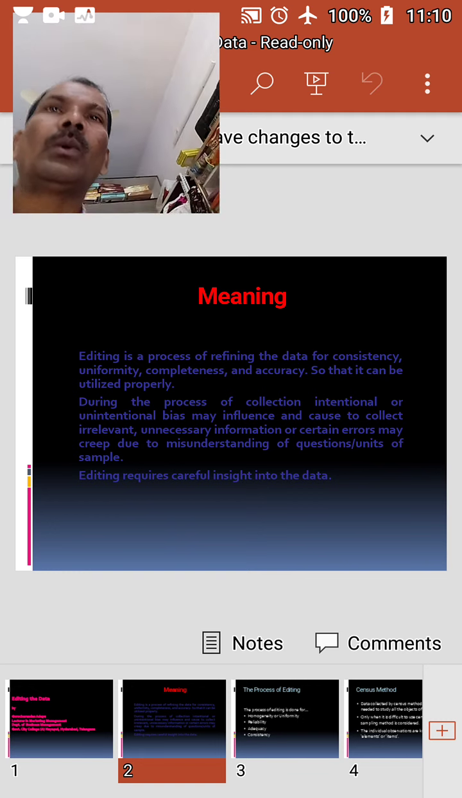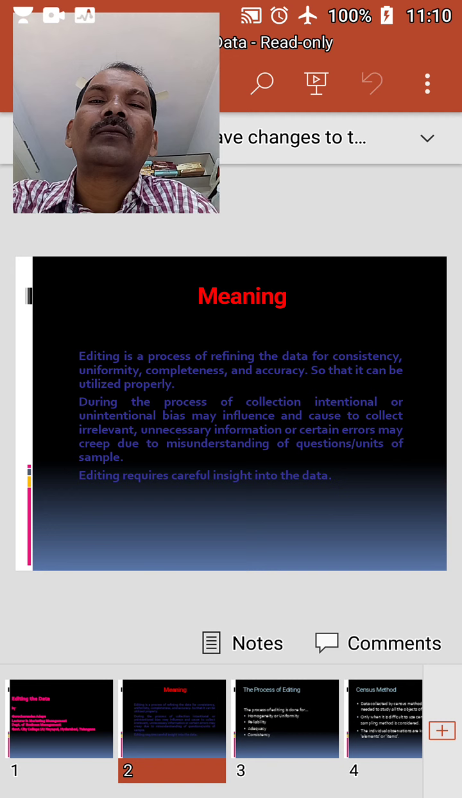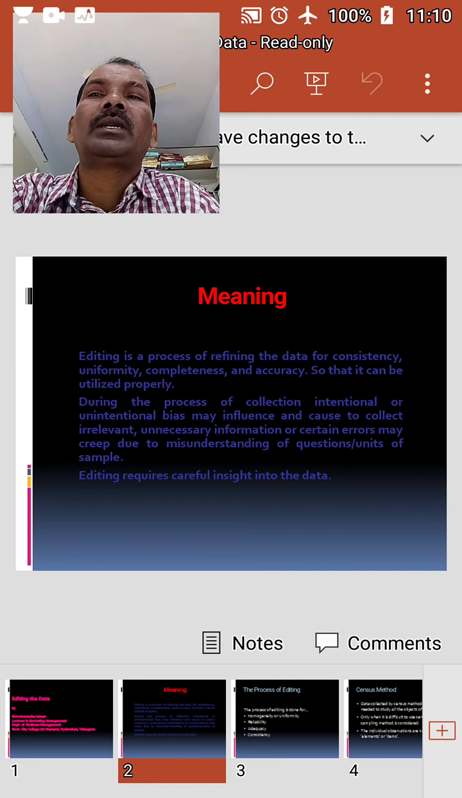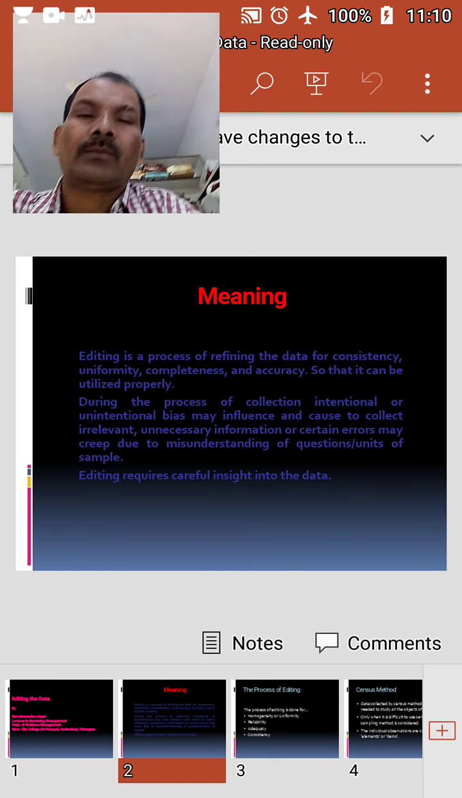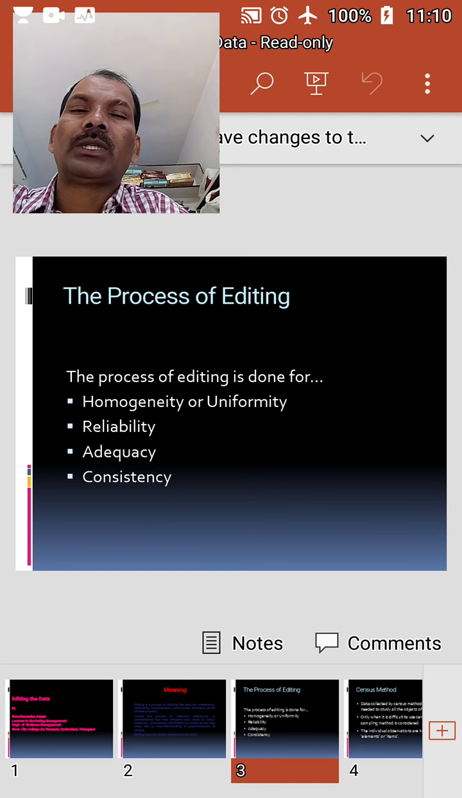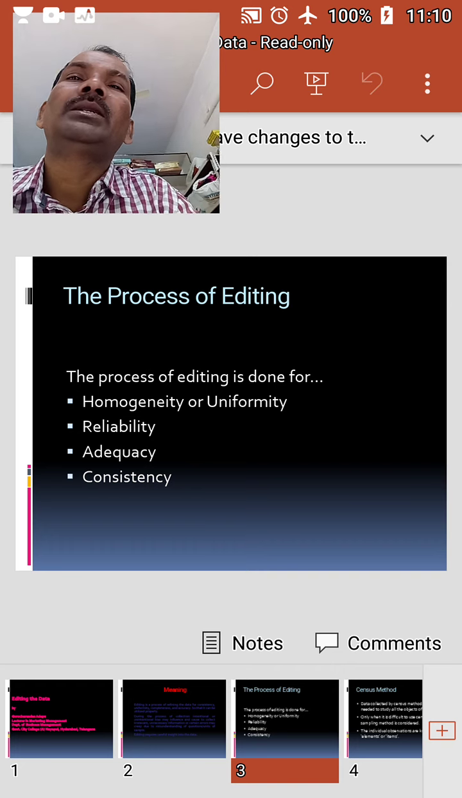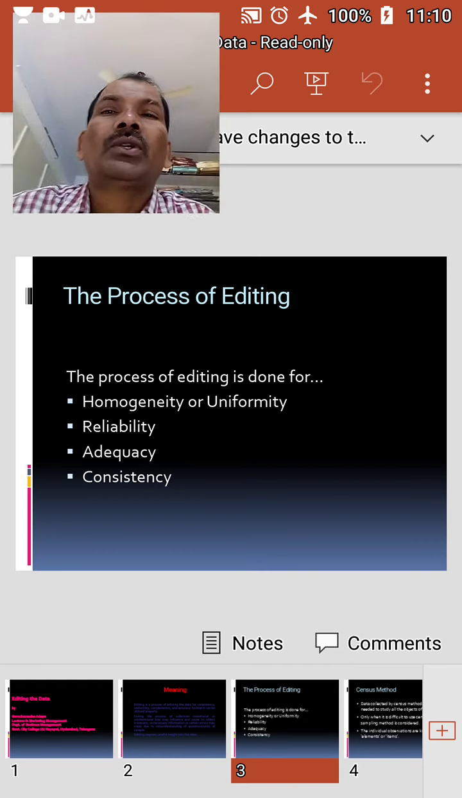Data collected through various methods is edited for uniformity, reliability, adequacy, and appropriateness. This process of editing for these aspects is explained as follows. One is homogeneity. Editing for homogeneity or uniformity implies the data collected must be for uniform interpretations.